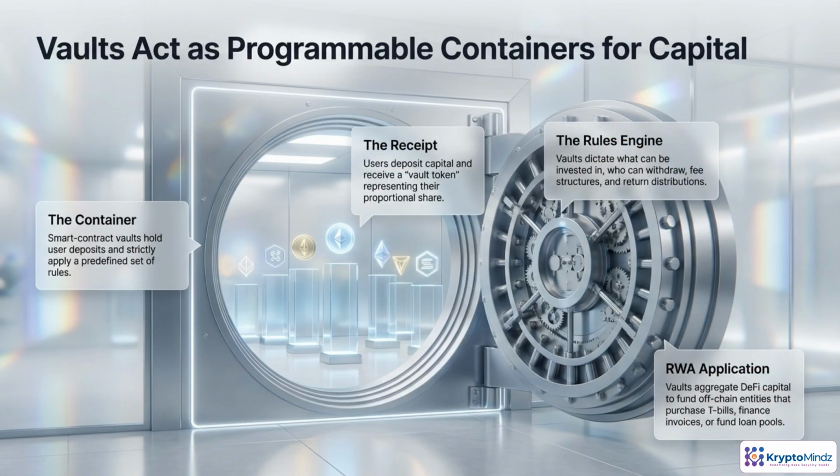A vault is best understood as three things in one: a container, a receipt, and a rules engine. First, the container is the smart contract that safely holds deposits. You don't send funds to a person or company, you send them to code. Second, the vault token acts as your receipt. It tracks your proportional share as the vault's value changes. Third, the rules engine defines everything: what assets the vault can buy, who's allowed in, what fees apply, and how returns are distributed.